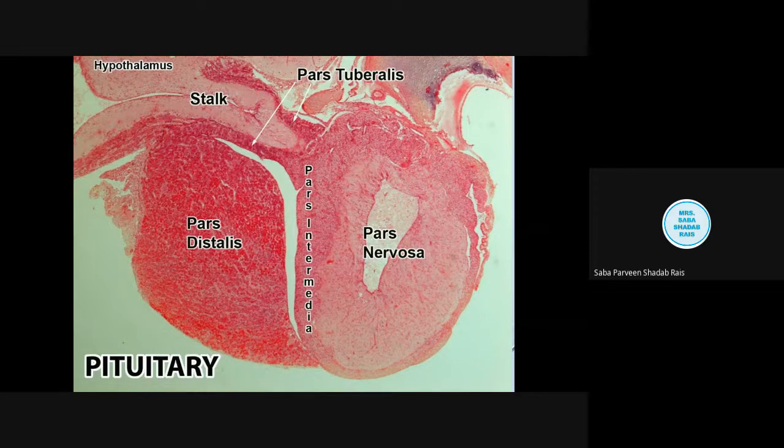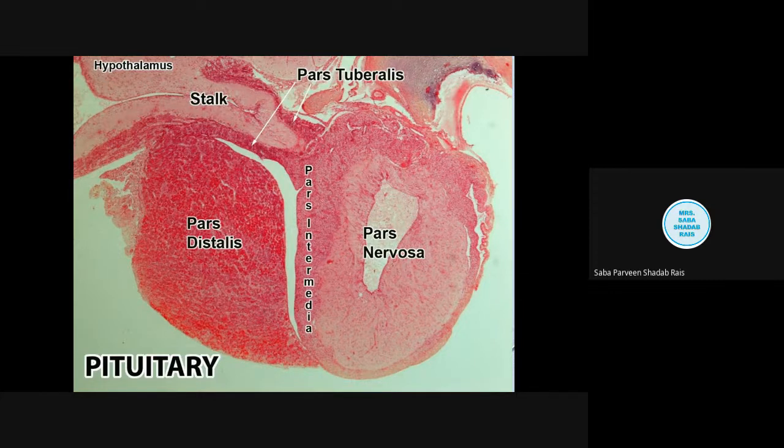The main hormones produced by this region are growth hormone, adrenocorticotropic hormone, thyroid stimulating hormone, follicle stimulating hormone, luteinizing hormone, and prolactin. Only one hormone is being produced by the pars intermedia, and in the case of man, it is poorly developed, and it just secretes one hormone, melanocyte stimulating hormone.